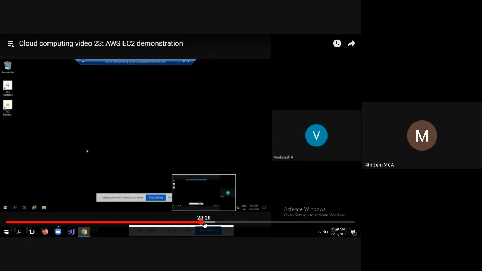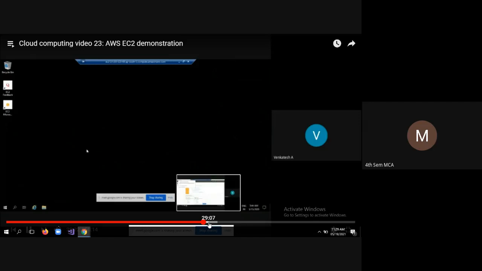Okay, now we are done with selecting the instance, launching the instance, allocating the resources, then doing the remote login. Now the guest operating system is ready. Now you can host any application that you have.